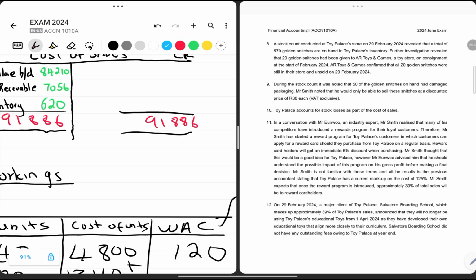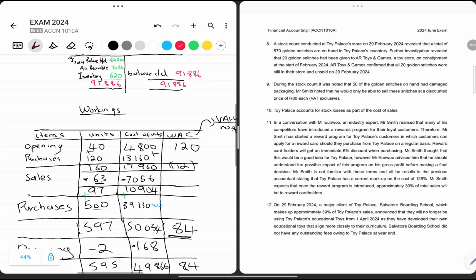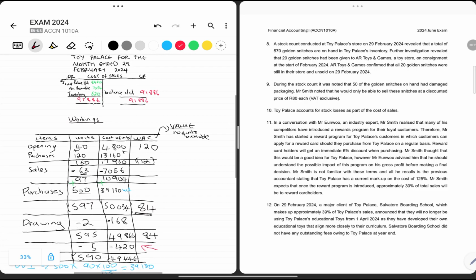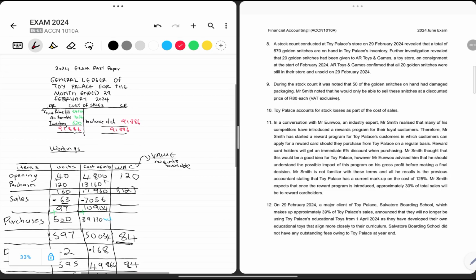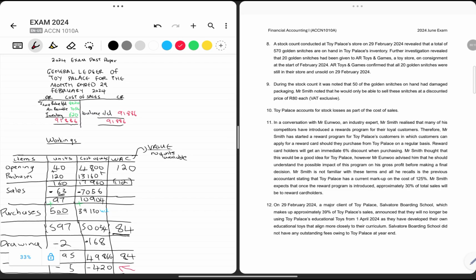So 91,886 is going to be our balance carried down of this cost of sales account. So we have accounted for our cost of sales account. Thank you very much.